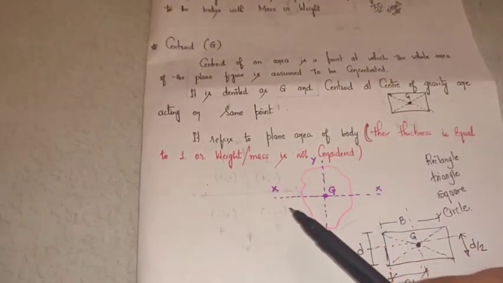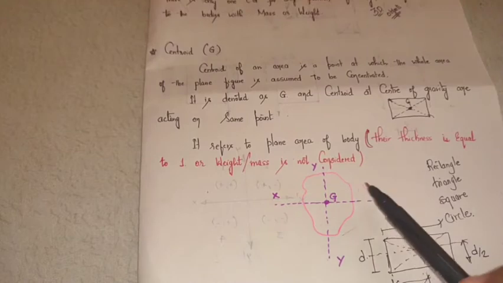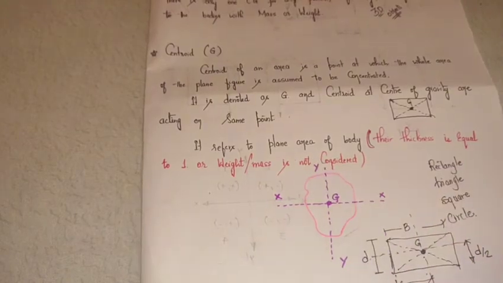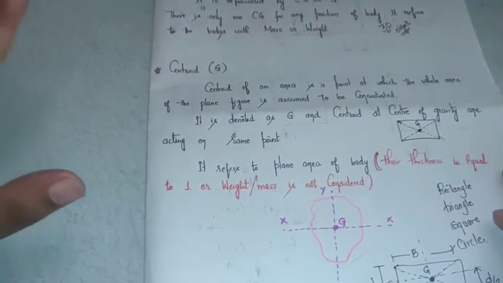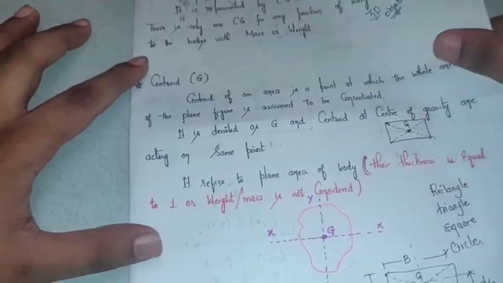So this is the representation of how we do it. G represents the centroid, this is the x-axis, and this is the y-axis. Now, I hope you are clear on what is center of gravity and what is centroid. Now moving on to the next.